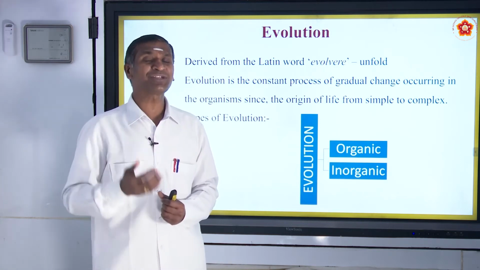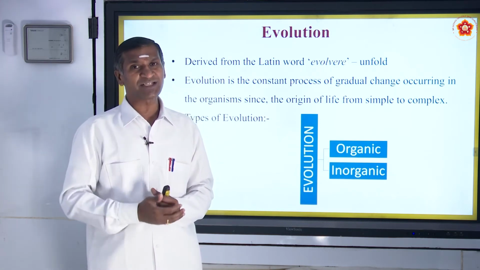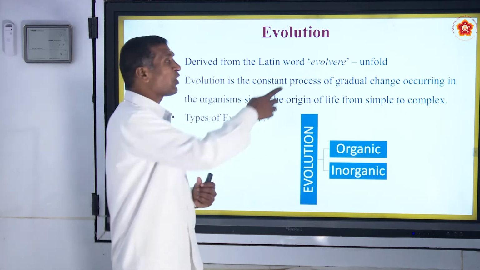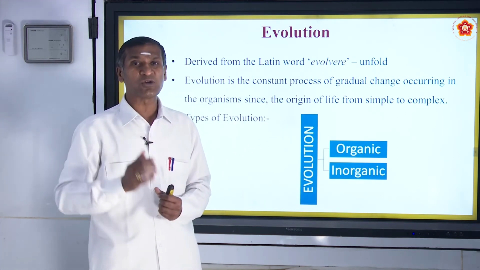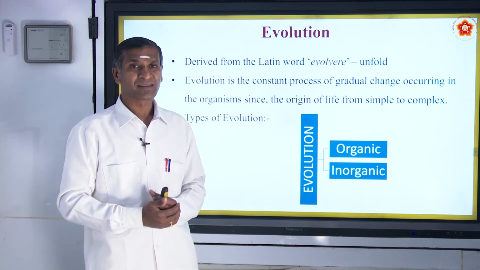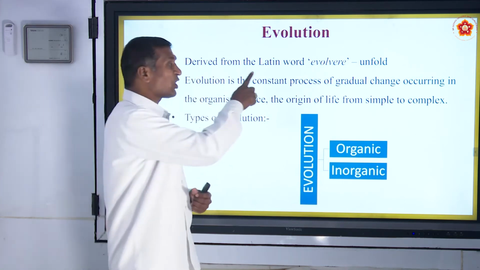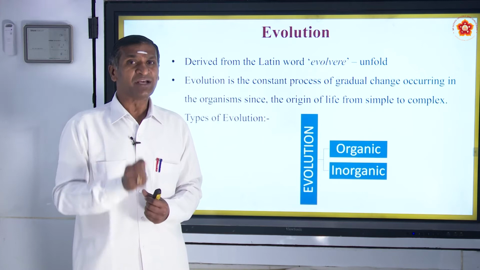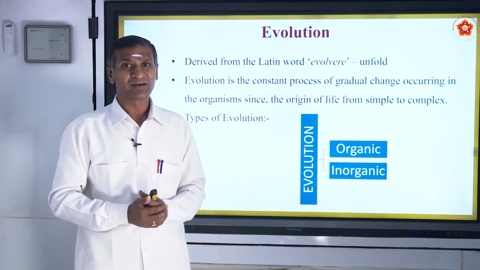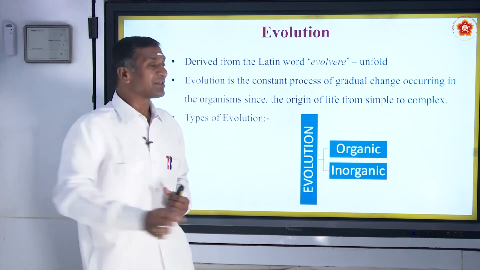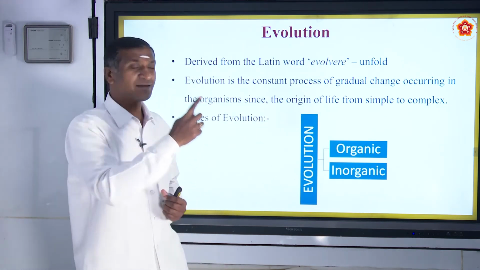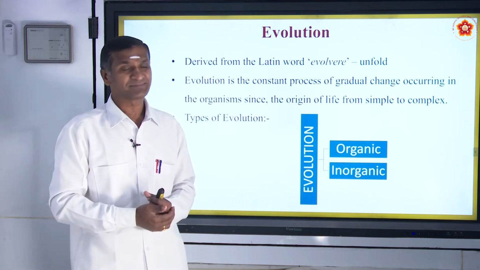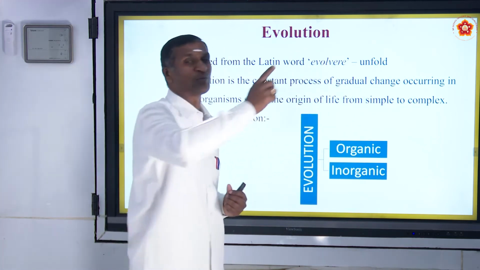Then what is this evolution according to the biologist and according to science? It is derived from the Latin word evolvere, which means unfold. It tells that it's a constant process of gradual change. It is not a sudden change. It is a slow change. A constant process of gradual change that is occurring in the organisms since the origin of life. From simple to complex.